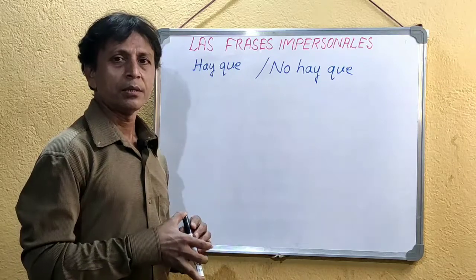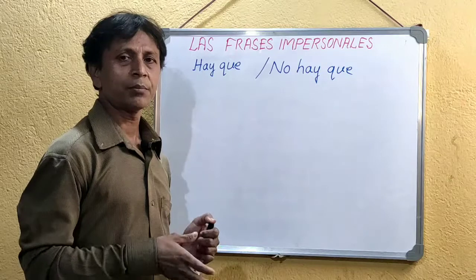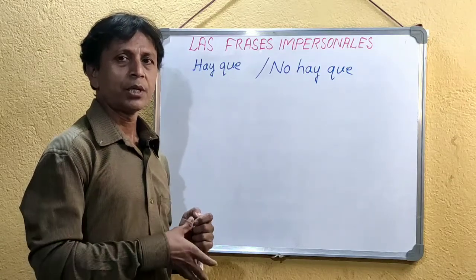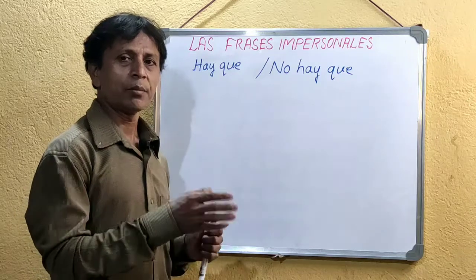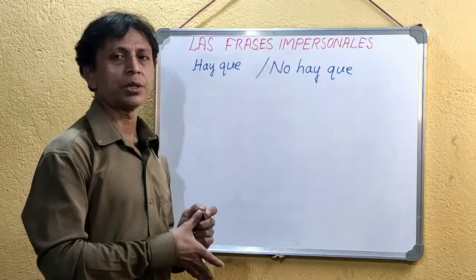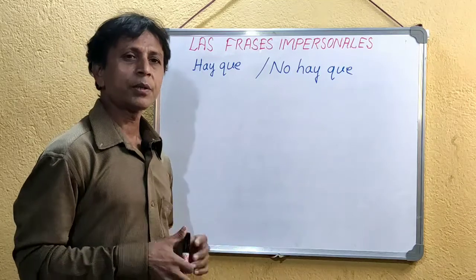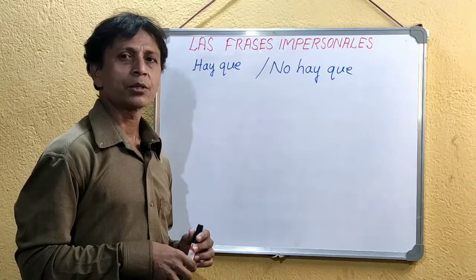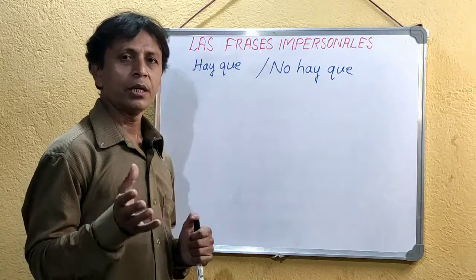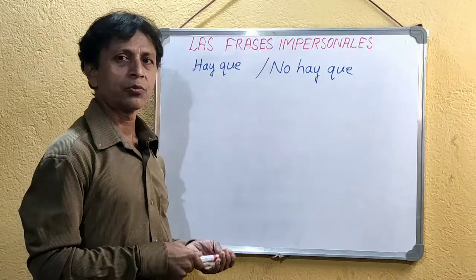It cannot contain any grammatical subject. A grammatical subject means the action indicated by the verb is done by something or someone, some noun in the sentence. This is called the grammatical subject. For example, if I say I learn Spanish, I is the subject, learn is the verb. He learns Spanish: he is the subject, learns is the verb.